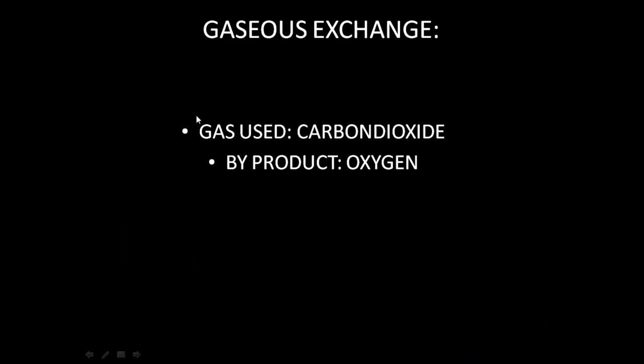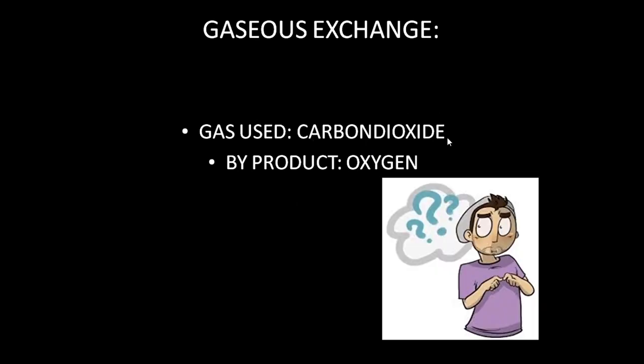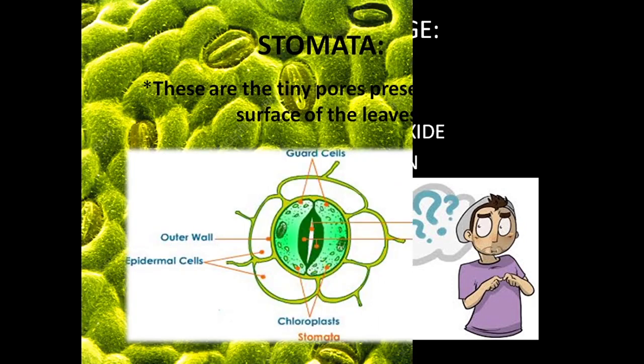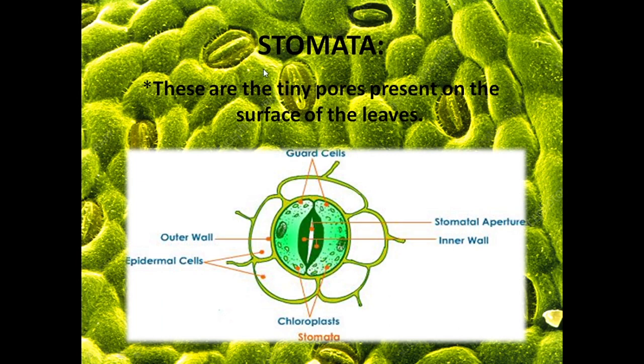Now, we saw that the gas used during photosynthesis is carbon dioxide, and we even observed that oxygen is formed as a byproduct during photosynthesis. This is a gaseous exchange actually, because the plant is taking in carbon dioxide and giving out oxygen. Now how is this gaseous exchange occurring? When we talk about gaseous exchange in a plant, we have to talk about the stomata. Stomata are tiny pores present on the surface of the leaves.